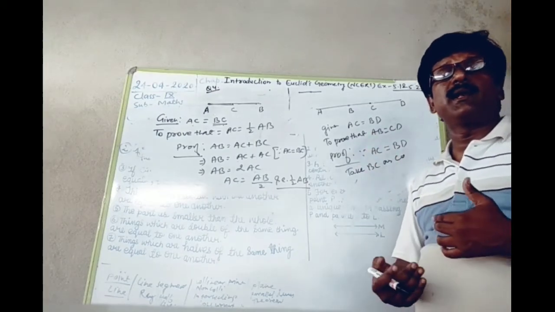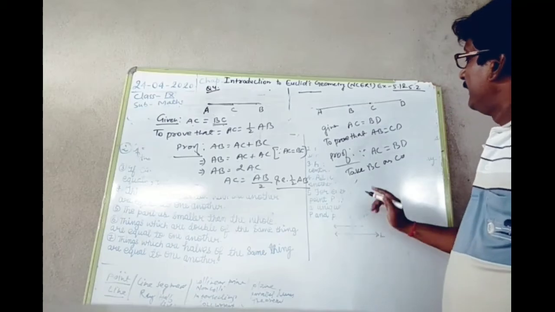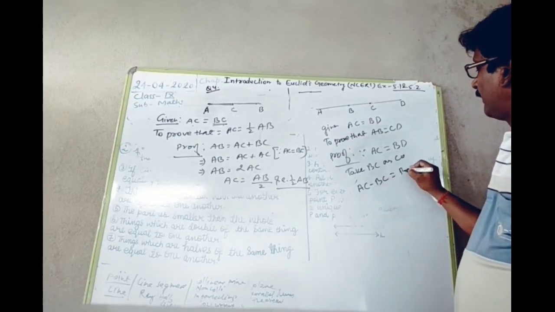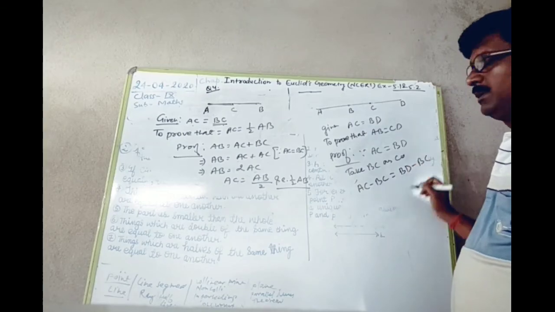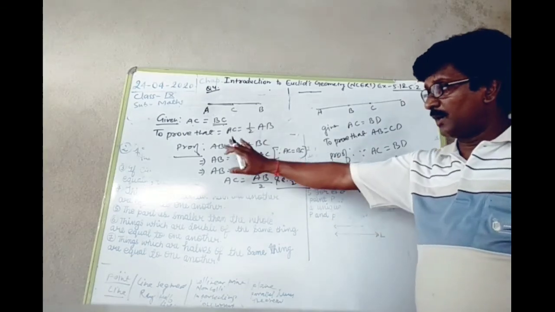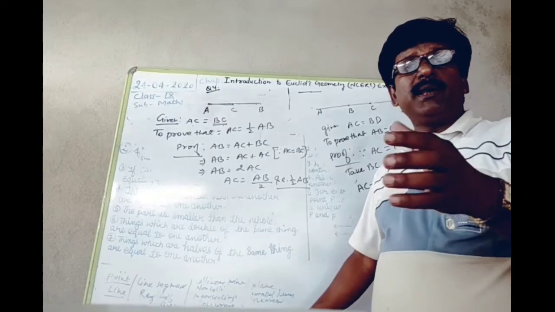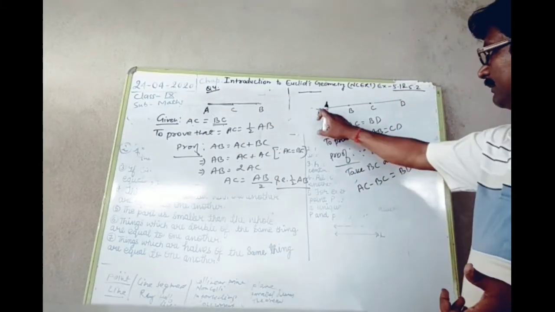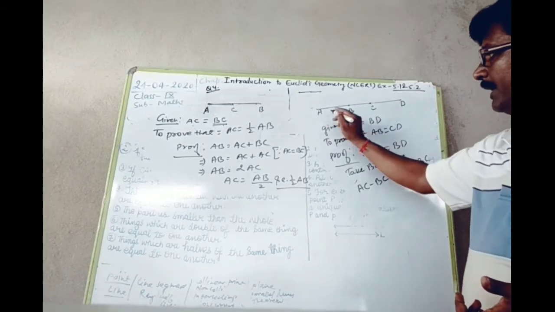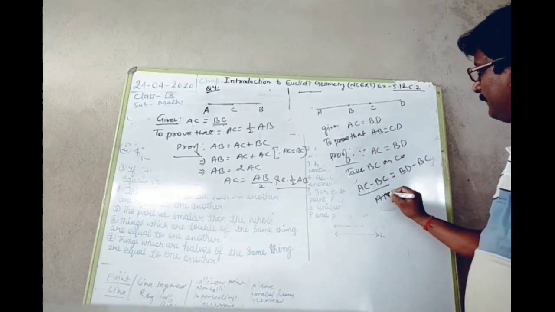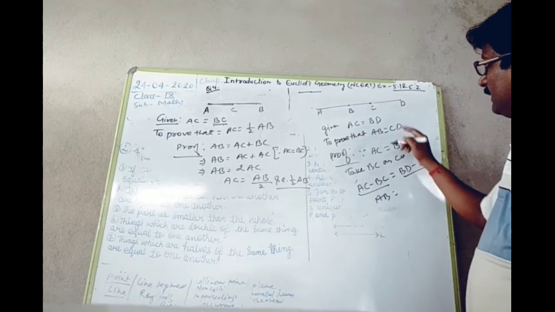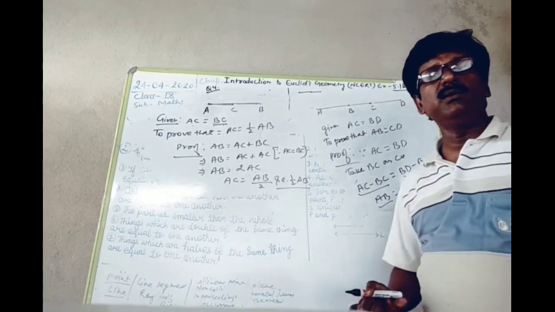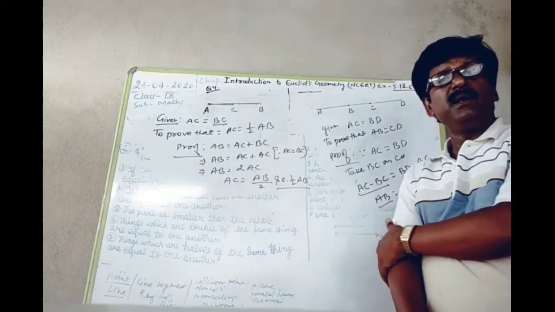After subtracting, we may write AC minus BC must be equal to BD minus BC, because according to Euclid's axiom, when equals are subtracted from equals, the remainders will be equal. So AC minus BC will be AB, and BD minus BC is equal to CD. This way we can say AB is equal to CD. This is question number 6.